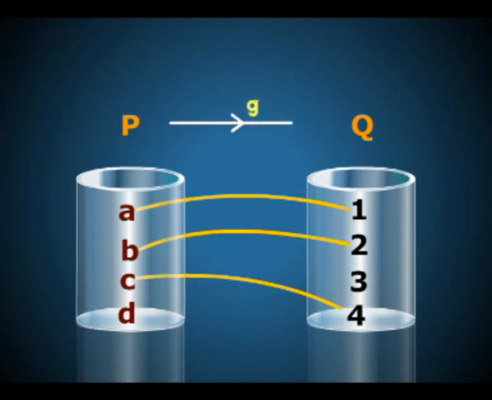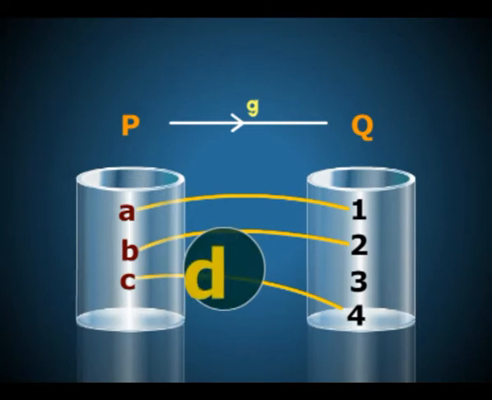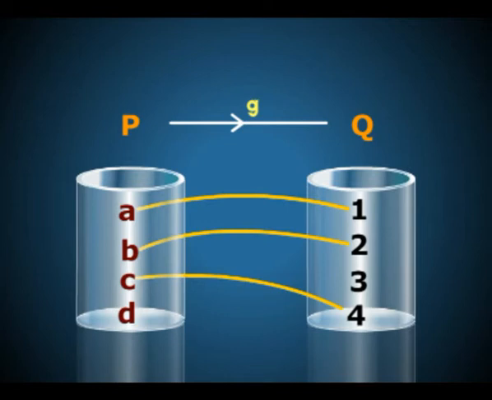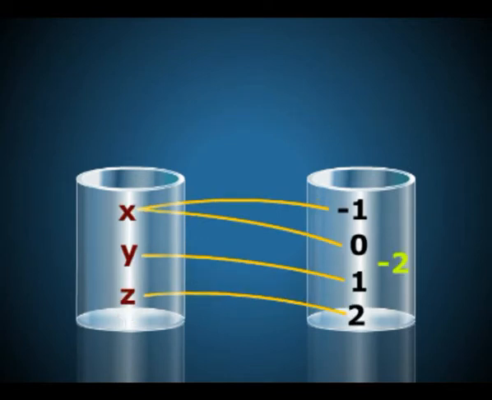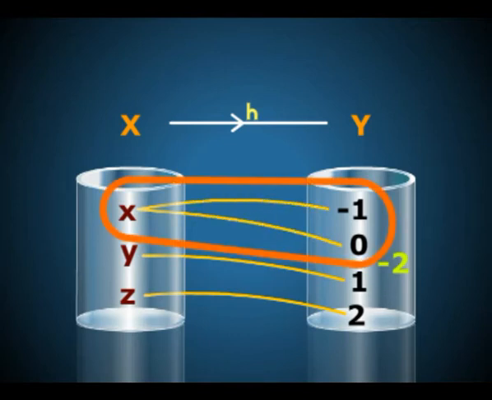See the following diagram. Is g from P to Q a function? Here, for the input d from P, there is no output. So, g from P to Q is not a function. In the second example, is h from X to Y a function? h from X to Y is not a function since the output of x from X is not unique.